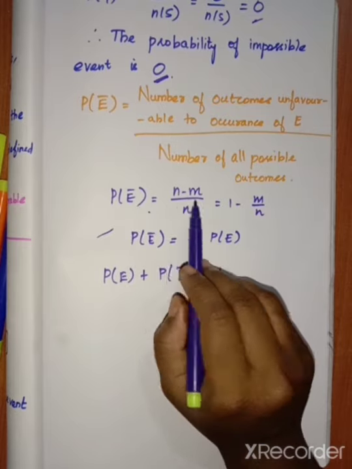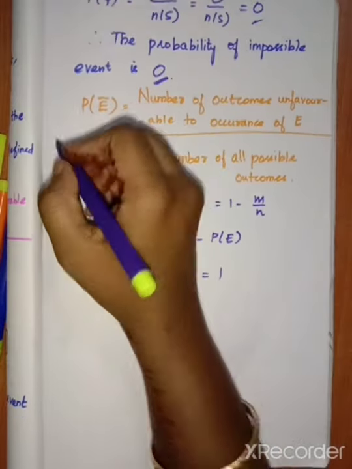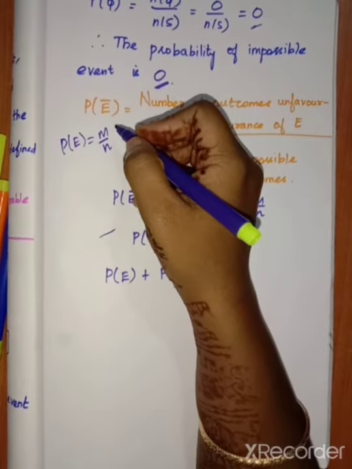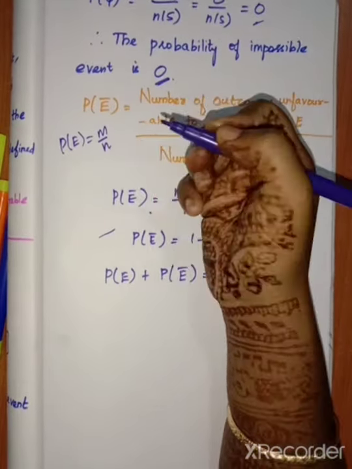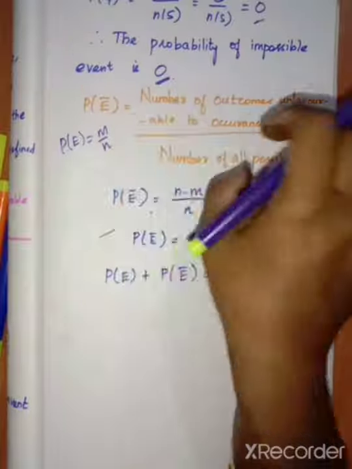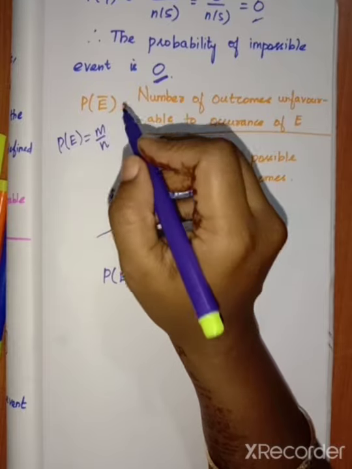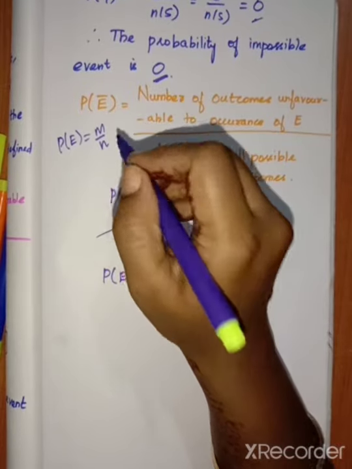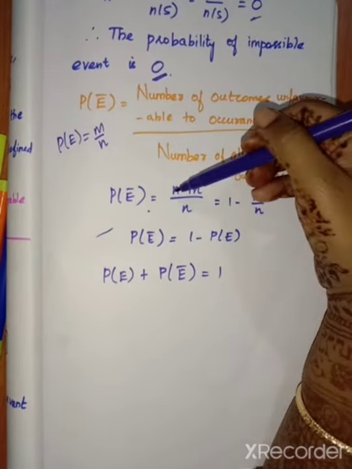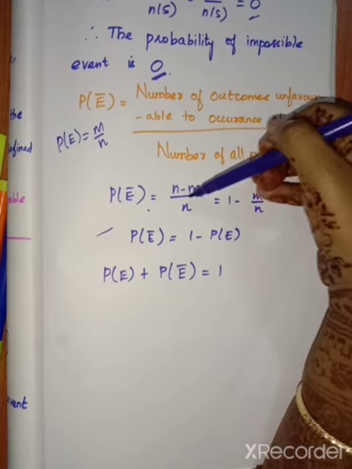So P of E bar equals N minus M divided by N. Here P of E is taken as M by N, where M is the number of favorable outcomes of E and N is the total number of possible outcomes. That is in your book, page number 319, in the note column, where the full explanation is there. Unfavorable means we have to subtract: N minus M divided by N.